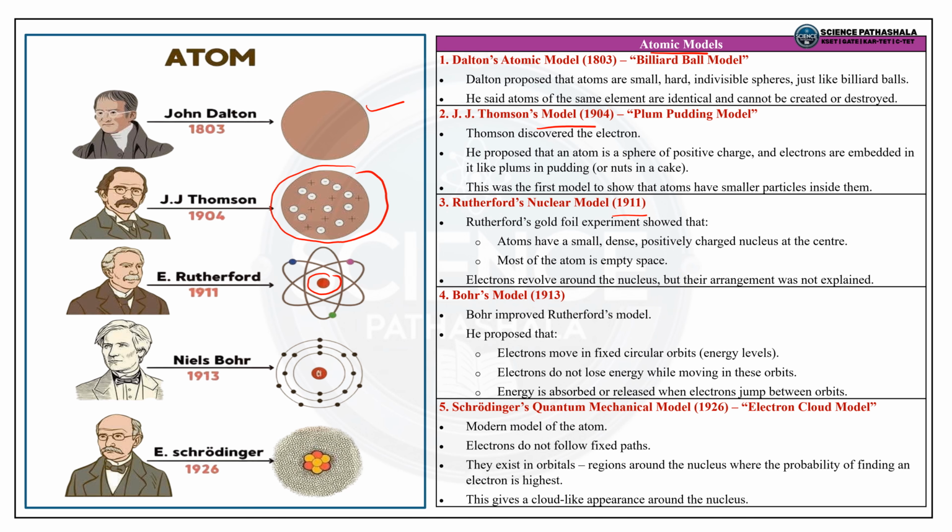So the next is Bohr's model, which was discovered in the year 1913. Bohr said electrons move in fixed energy levels or shells. As we can see here, electrons are revolving around the nucleus here. So they absorb or emit energy when they jump between the levels. As we can see here, the electrons can jump between these energy levels.